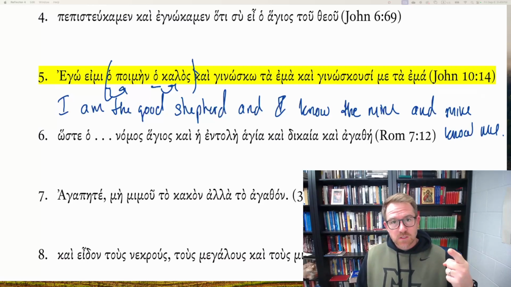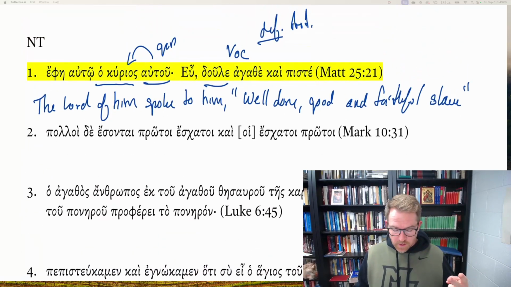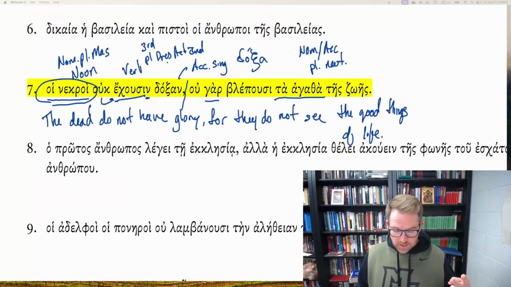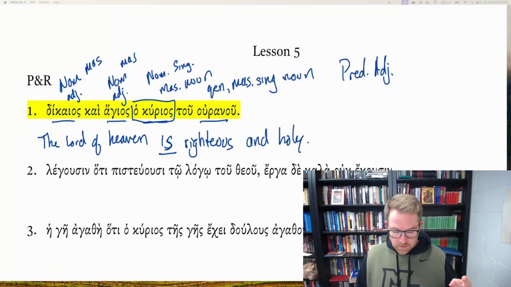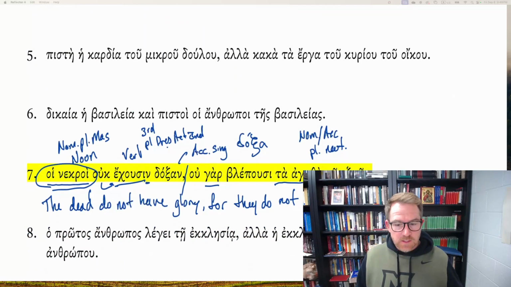The attributive adjective, that is attributing a quality, the good shepherd. The predicate adjective, when you have these examples of, like we see in P&R number 1, the Lord is righteous and holy. That's the predicate adjective.